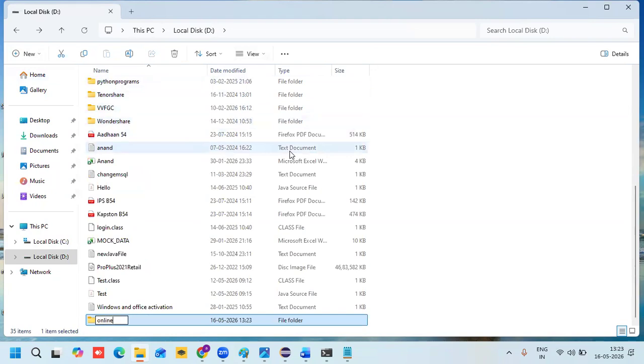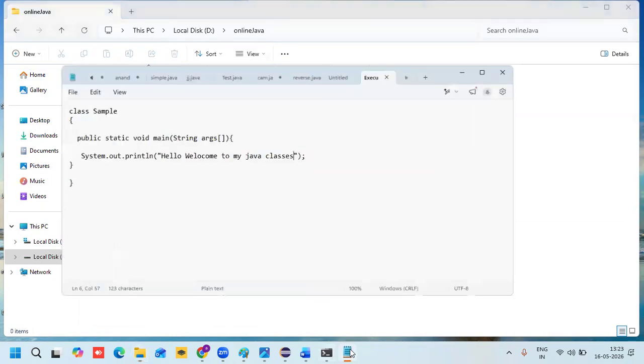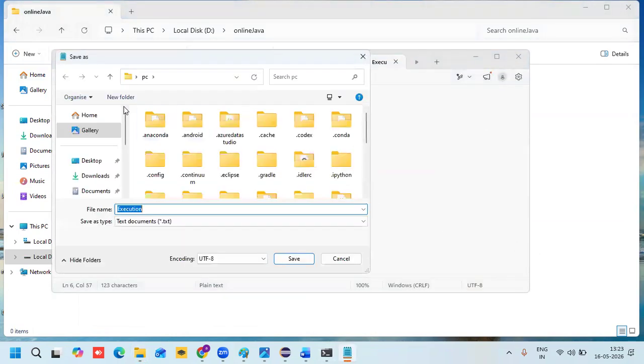Under Java, this is my folder name here. Inside this folder, I want to save this file. Inside that folder, I would like to save. Where is my folder here?